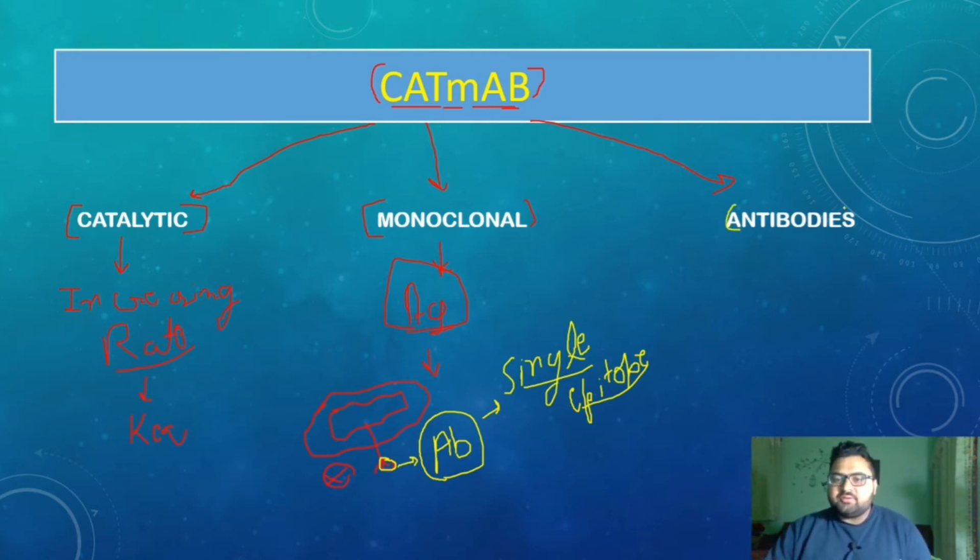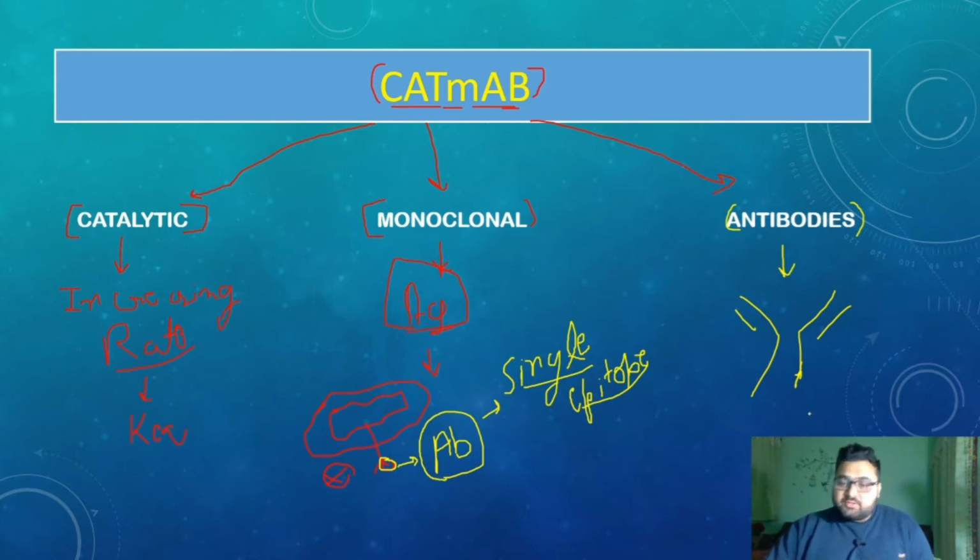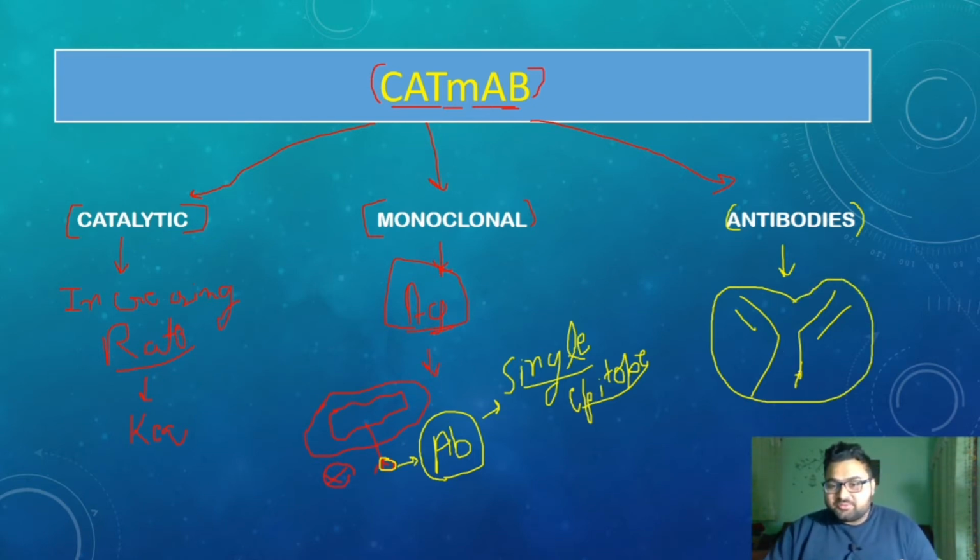Antibodies, as we know, contain 2 light chains and 2 heavy chains. These four chains have a specificity for the antigens. They show different functions like opsonization and increasing the chance of killing of the invading organism, etc. We know much about antibodies. In this case, these antibodies are acting as an enzyme.